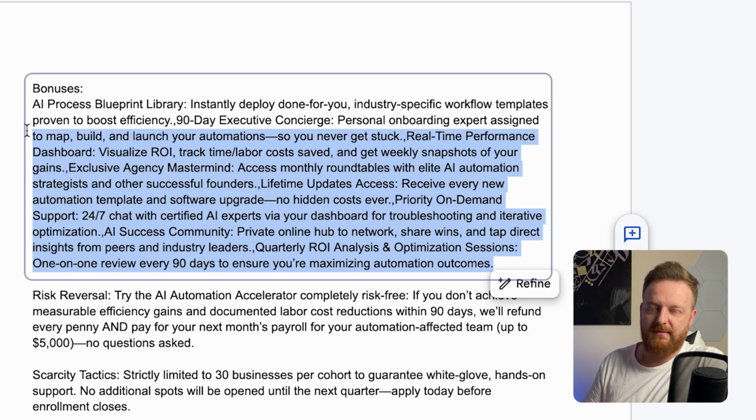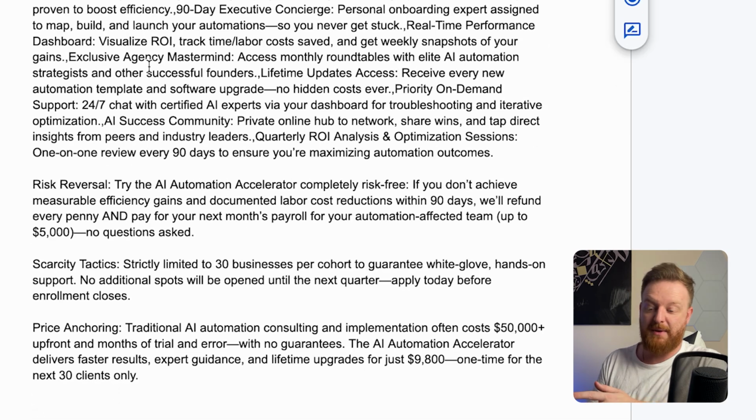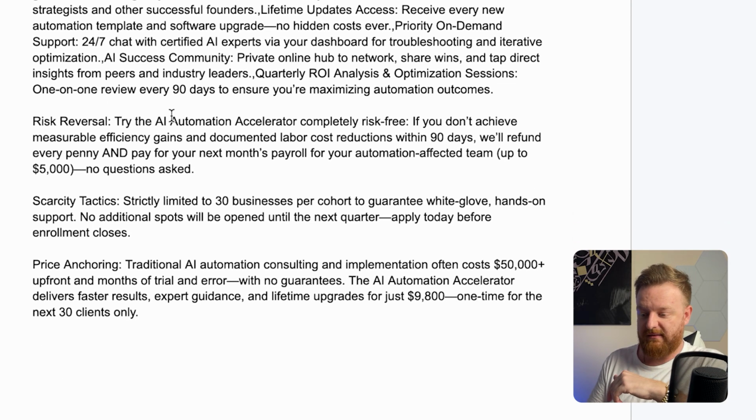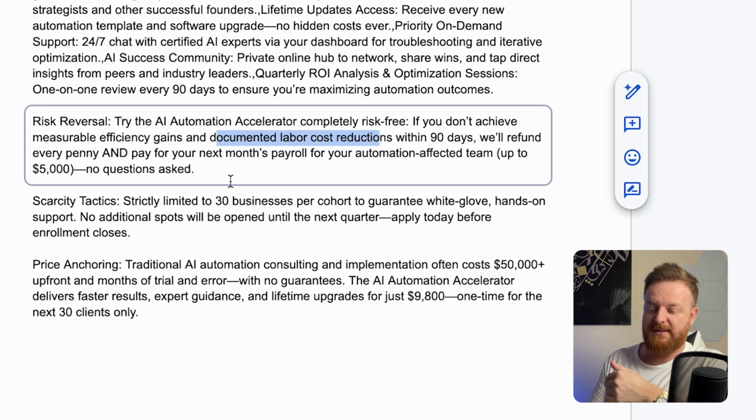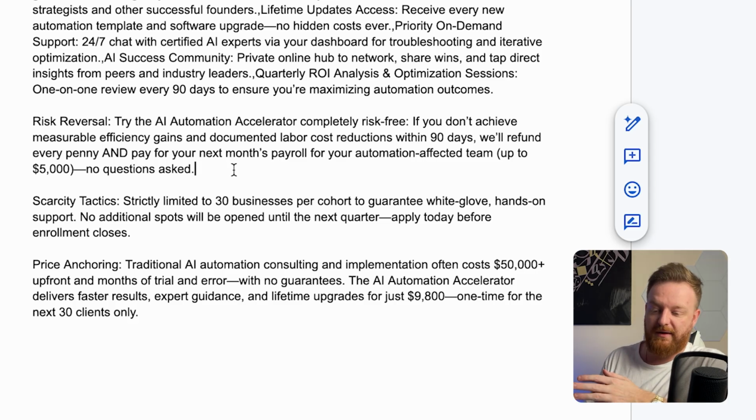If you are running, let's say, a traditional consulting firm, having a bonus stack, you can throw in very common ones, for example, additional calls, maybe a little bit more hand holding or building a few little things, and they would be like your bonuses. But you definitely don't have to go crazy with the bonuses side, in my opinion. And then your risk reversal is, you know, if you don't reduce your labor costs in 90 days, you can have every penny back. The important thing again with that risk reversal is you want it to be that you're actually doing the implementation and ensuring it's working.